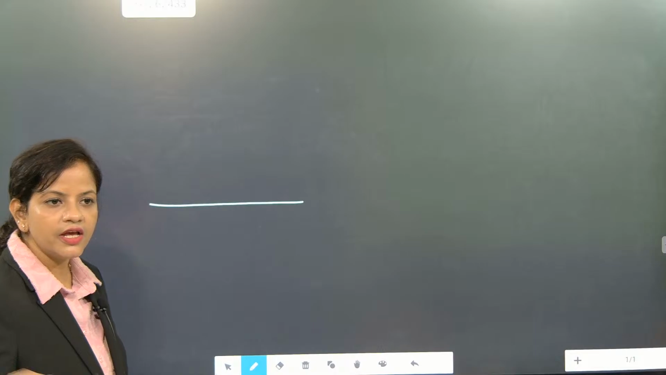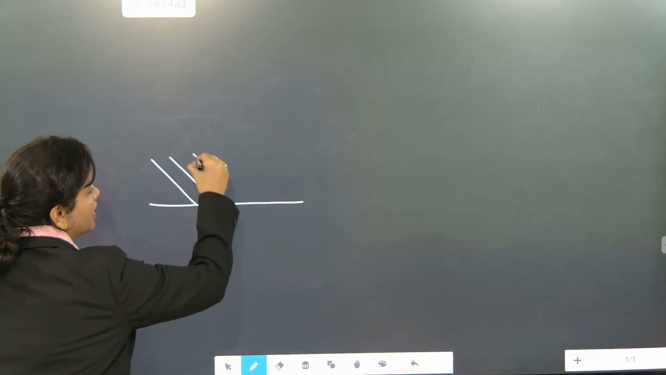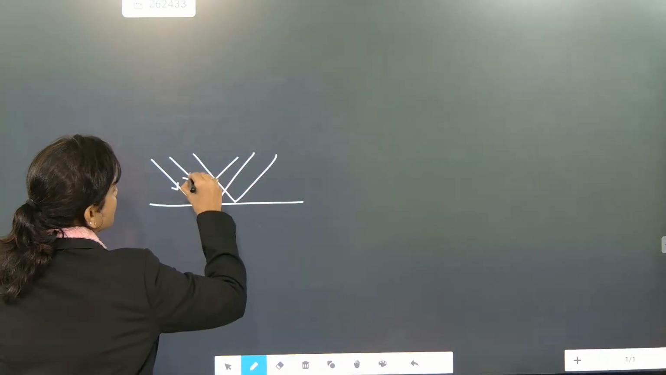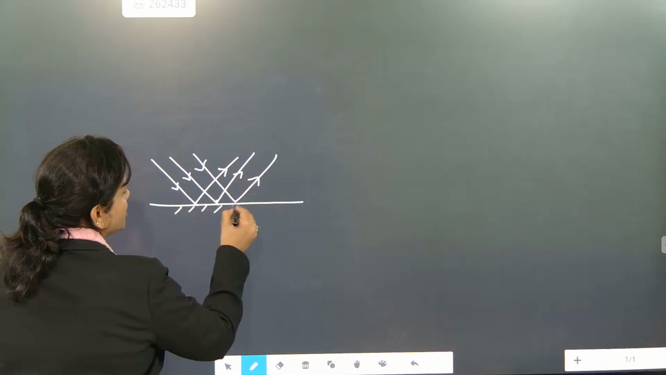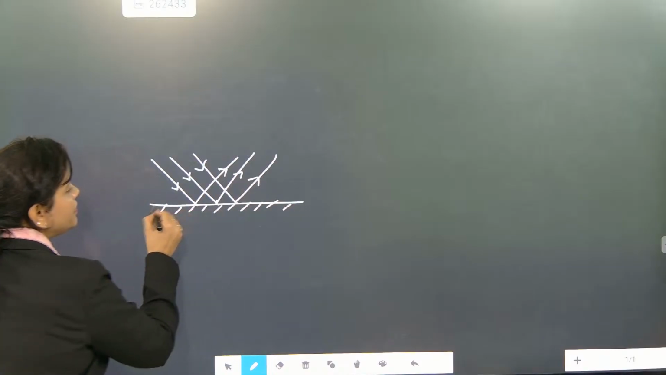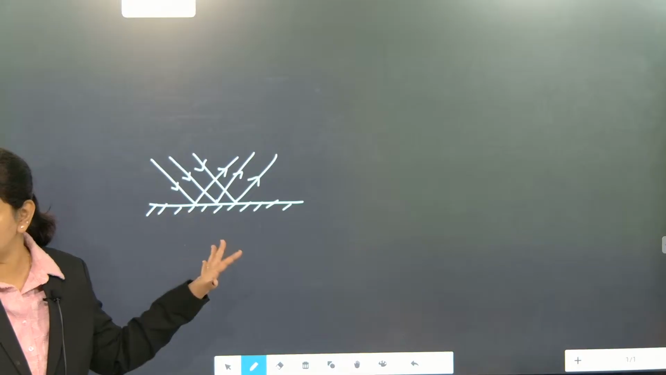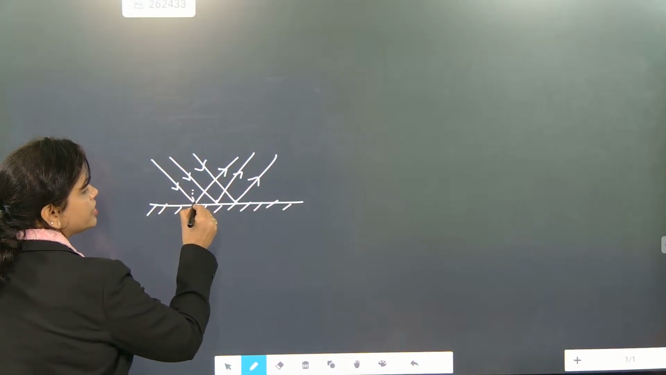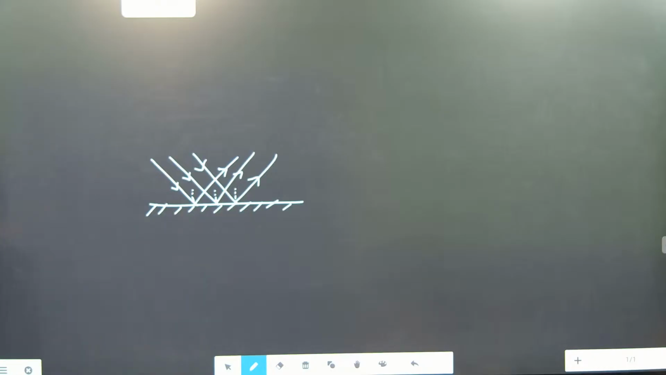Now look here. Everyone pay attention. This is a smooth polished surface. Every single ray will follow what? Reflection of light. So the parallel beams of light fall onto the surface. Very nicely see, this is the final part. Once you see these rays, check this one out: angle of incidence is equal to angle of reflection.